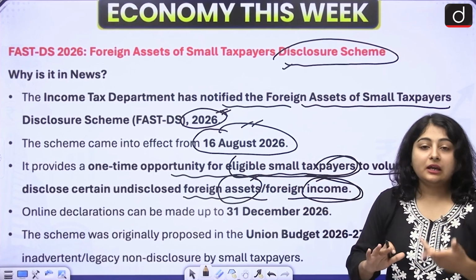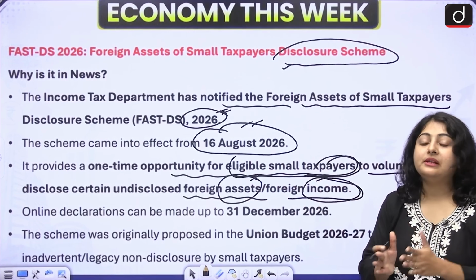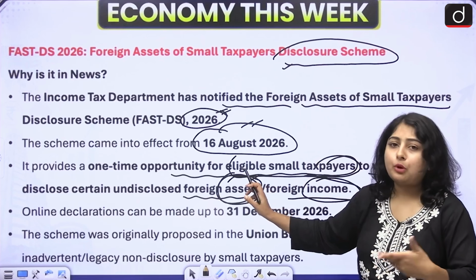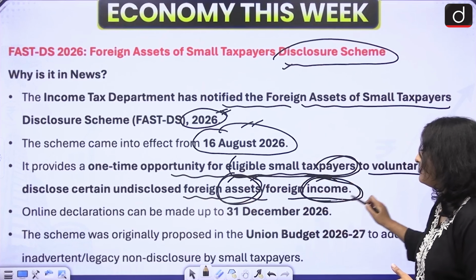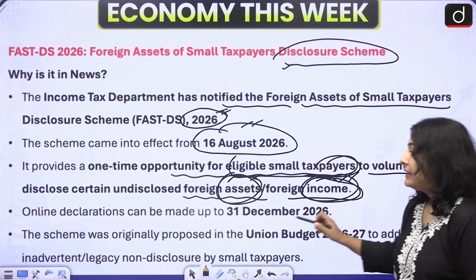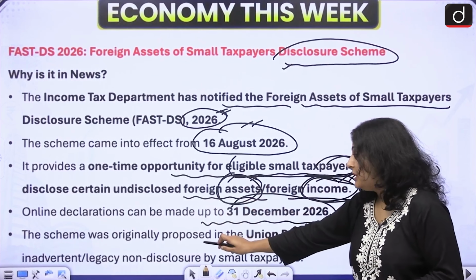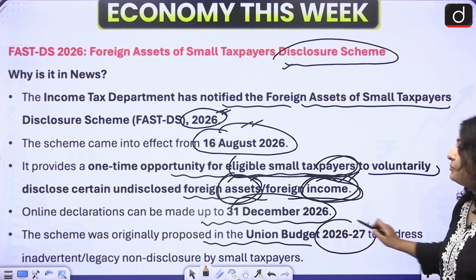So one-time opportunity is given to the eligible small taxpayers. They can voluntarily come forward and disclose how much wealth they have created outside. They can disclose their assets, any kind of property they have invested in, or any income they are making. Online declarations can be made up to 31st December 2026. The scheme was originally proposed in the Union Budget 2026-27.